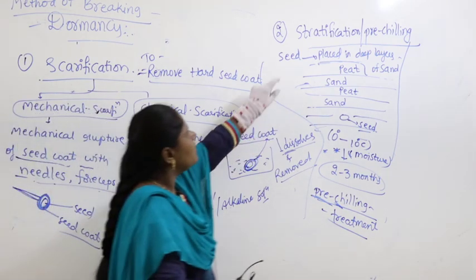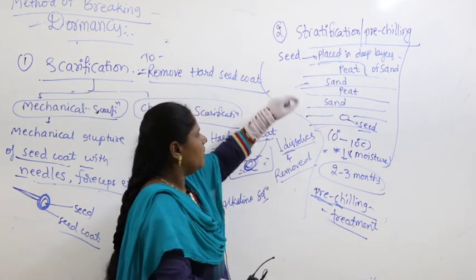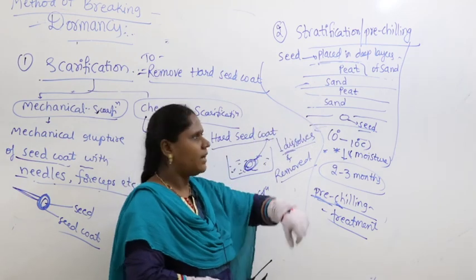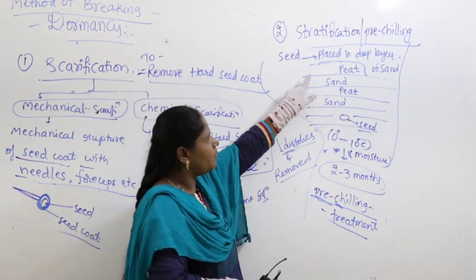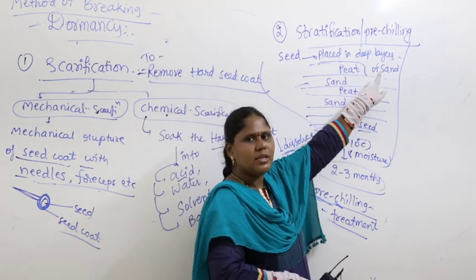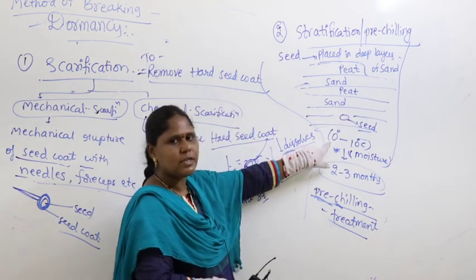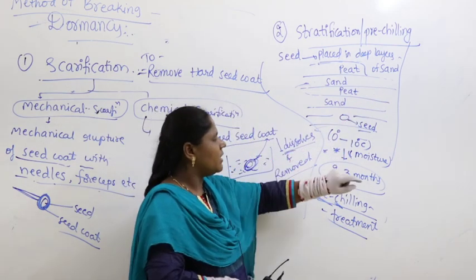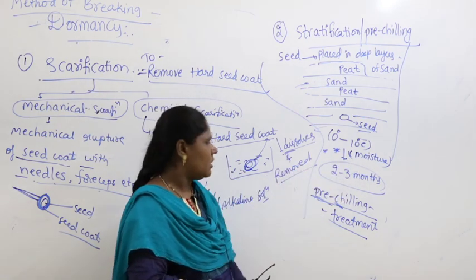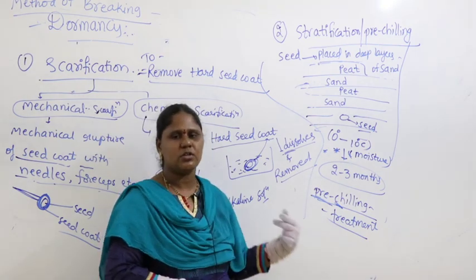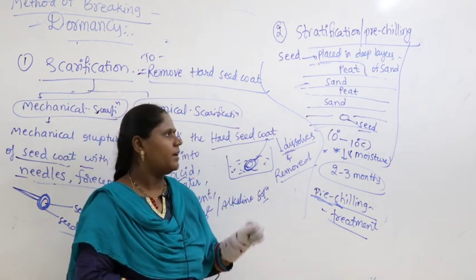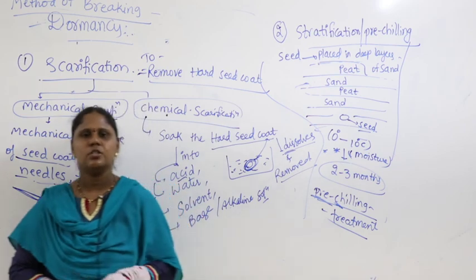What is the second method? Stratification or pre-chilling. Simply take layers of sand, put the seed somewhere into the depth of the sand, and cover it with alternate layers of sand and peat. It's called stratification. That means we are keeping the seed in deep layers of sand, maintaining 0 to 10 degrees centigrade, providing moisture, and keeping it like that for 2 to 3 months. This is called pre-chilling treatment, that is, treatment with the lowest temperature. Definitely the seed breaks dormancy and gets ready to undergo the process called germination.